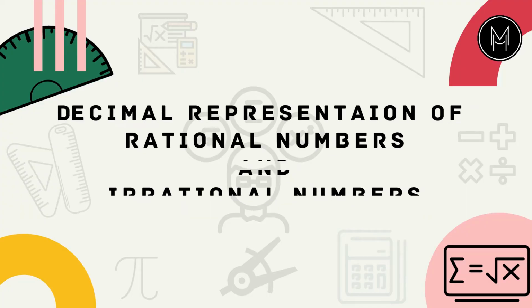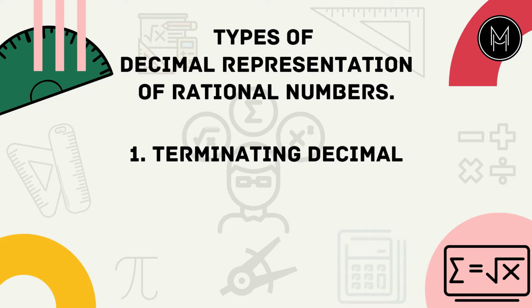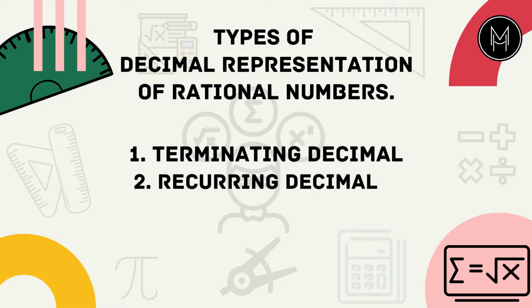Hello ladies and gentlemen. Today's video is about decimal representation of rational and irrational numbers. First, we talk about a decimal representation of rational numbers and then irrational numbers. So basically, rational numbers have two types of decimal representations. The first one is terminating decimal and the second one is recurring decimal. So let's first talk about terminating decimal and then recurring decimal.